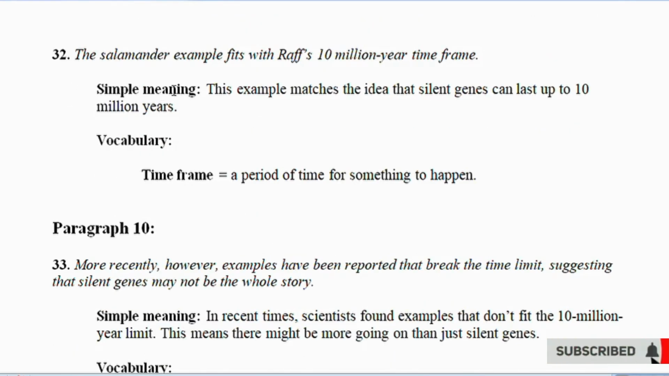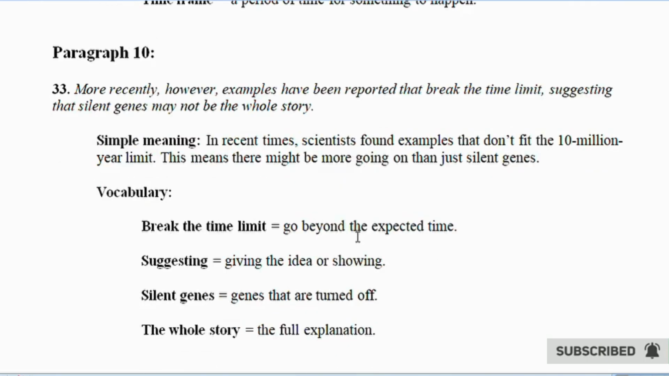32. The salamander example fits with Raff's 10 million year time frame. Simple meaning: this example matches the idea that silent genes can last up to 10 million years. Vocabulary. Time frame equals a period of time for something to happen.